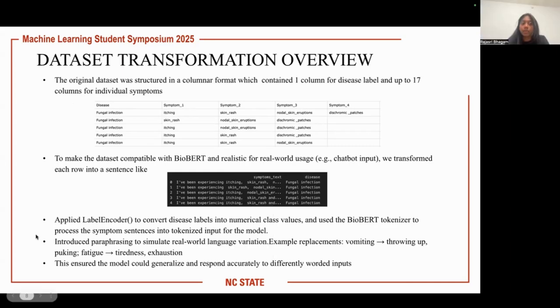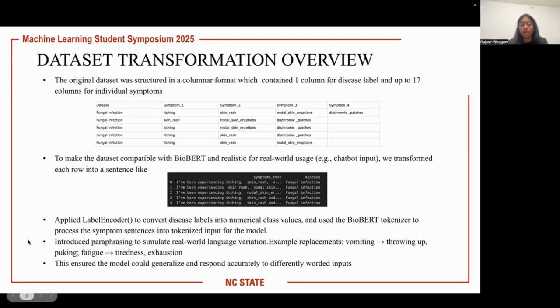Our original dataset was structured in a wide format with one column for the disease and up to 17 columns for individual symptoms. This format isn't suitable for language models like BioBERT that expect natural text as input. So we converted each row into a sentence, for example, "I've been experiencing itching, skin rash, and nodal skin eruptions." This type of transformation simulates how users would describe symptoms in real life. We then used label encoder to convert diseases into numeric classes and applied the BioBERT tokenizer to process the sentences.